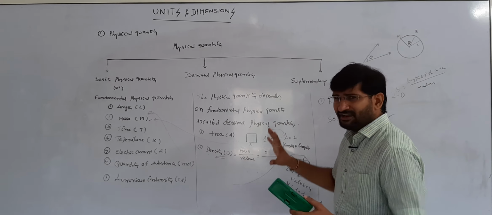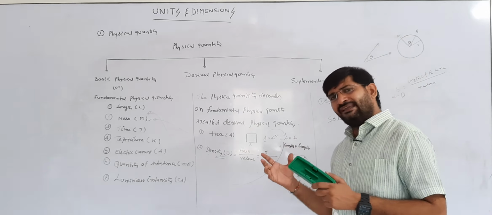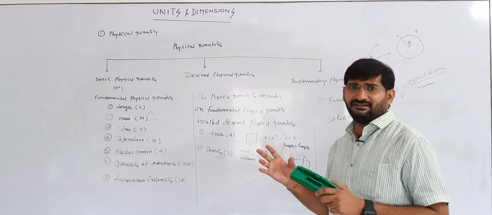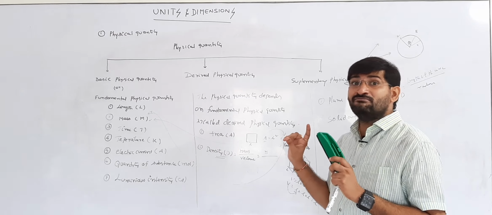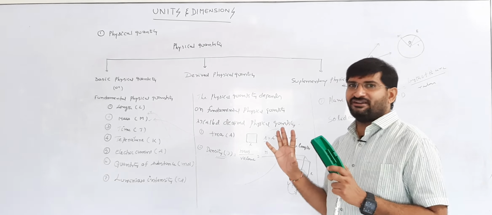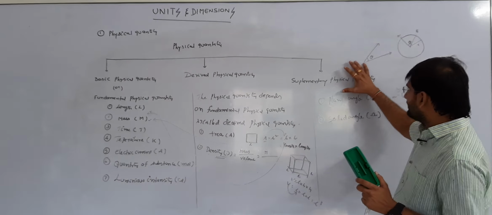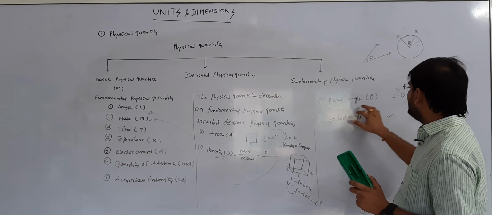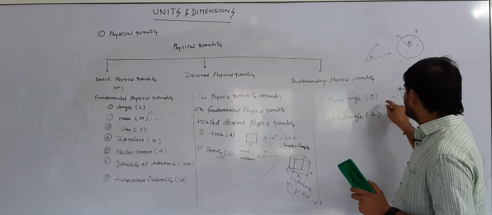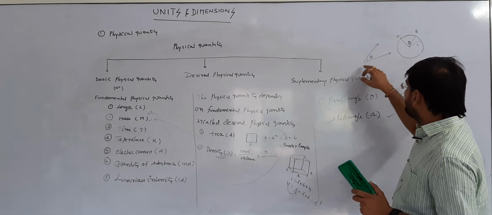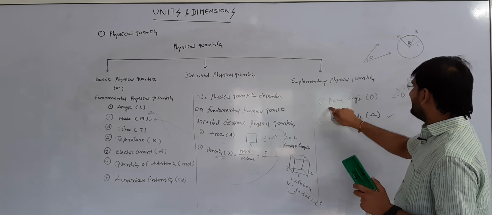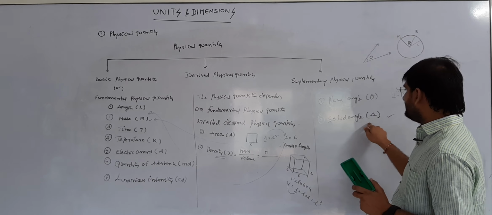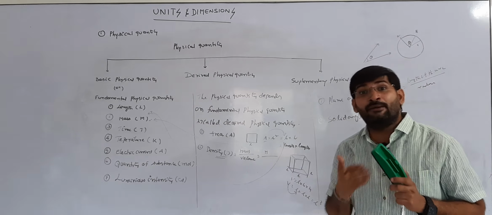There are some complications in measuring angle, solid angle and so on. That's why, for those types of physical quantities, two different physical quantities are there. They are the supplementary physical quantities. The first one is the plane angle, represented with theta. This is the two-dimensional angle. Between two straight lines, we measure one angle, that angle is theta. That is called the plane angle. The second one is the solid angle. Solid angle is the three-dimensional angle.